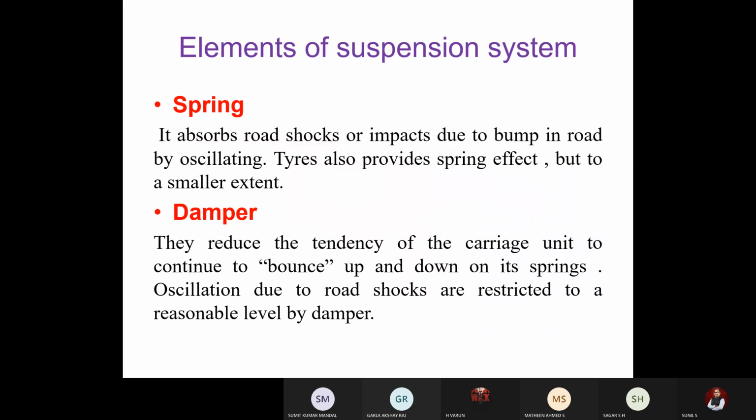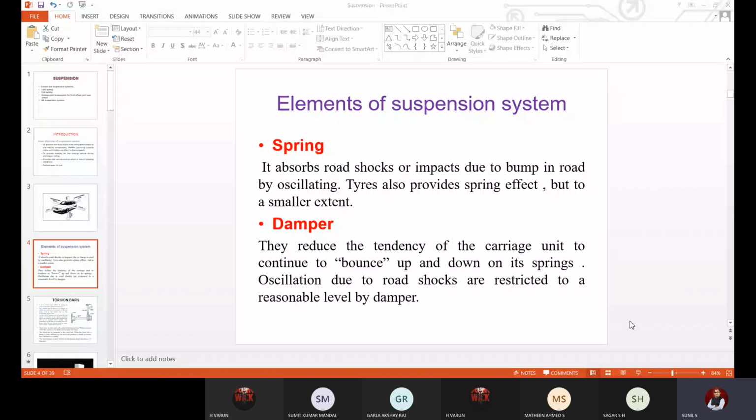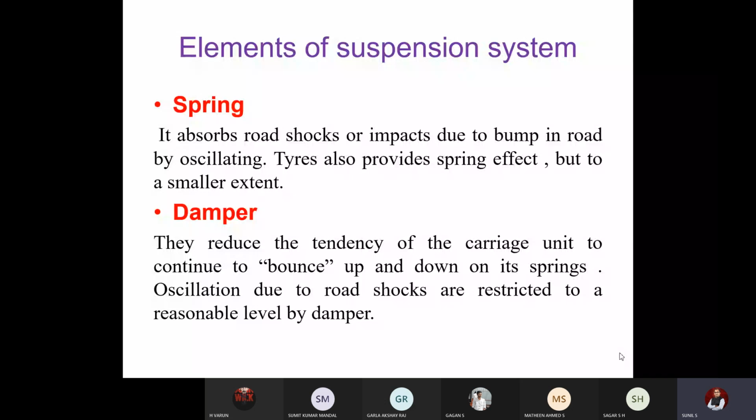What are the different elements? So far, we have discussed what the objectives of suspension are, that is why we have to use it. Now we have also discussed some of the actions, like pitching, rolling, yaw, etc. So what are the different elements or components of a suspension system is the next question. There are two important components in a suspension system.